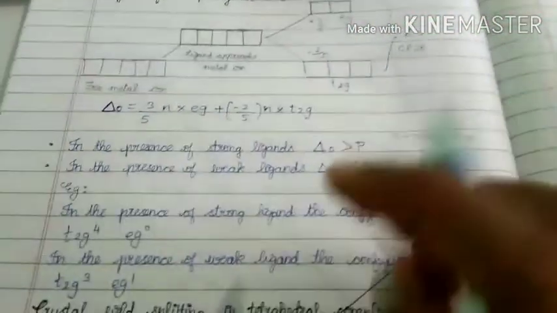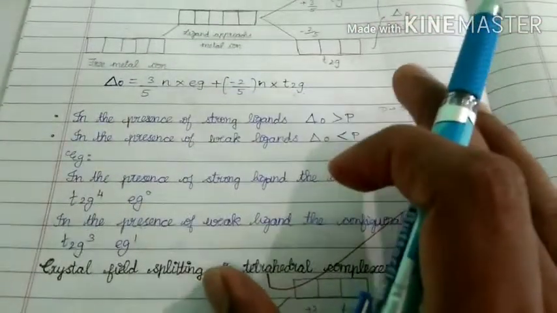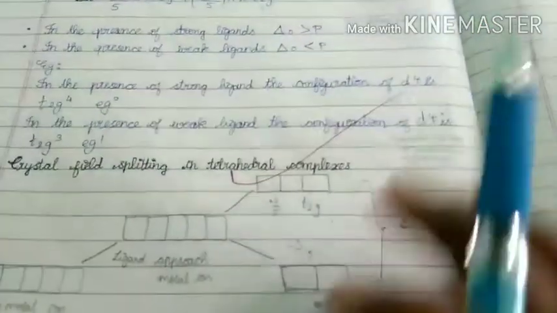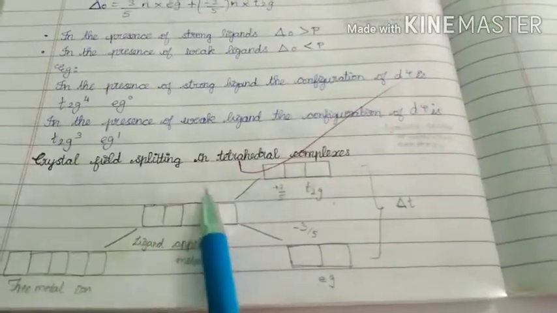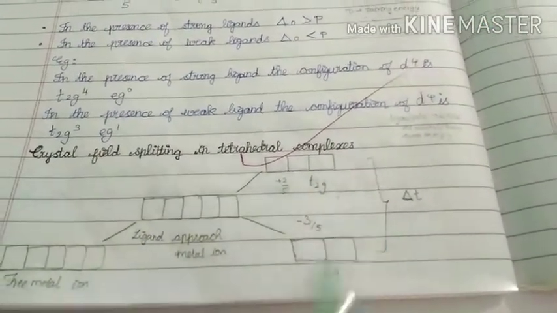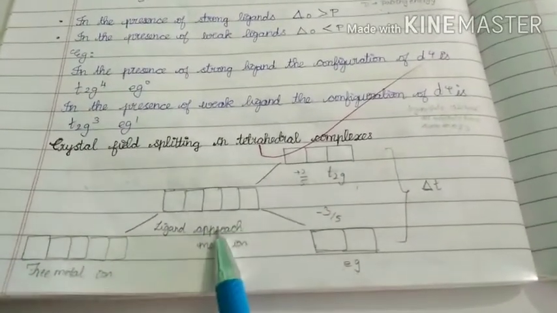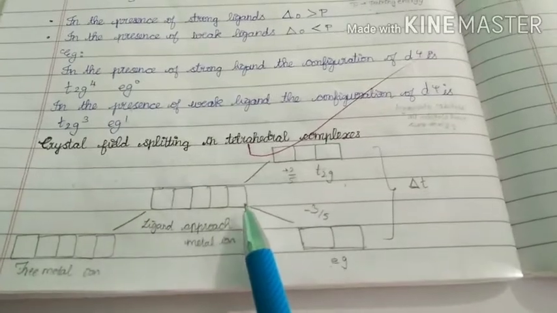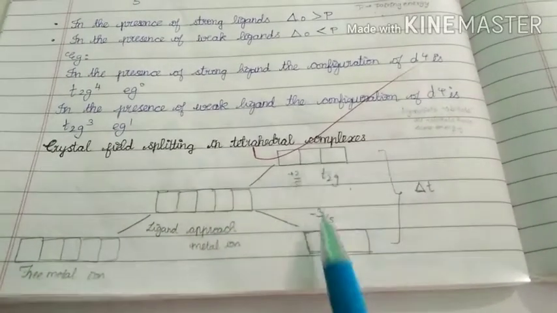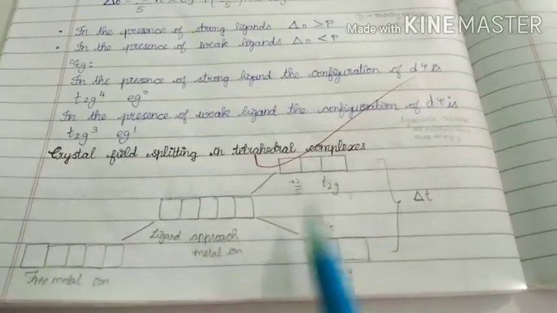Next, this all happens in the case of octahedral complexes. Now tetrahedral complexes: crystal field splitting in tetrahedral complexes. Here also the same phenomenon occurs. When ligands approach the metal ion, the d orbitals split into two groups of orbitals. That is also called crystal field splitting.